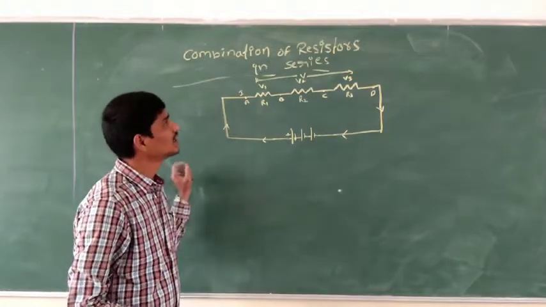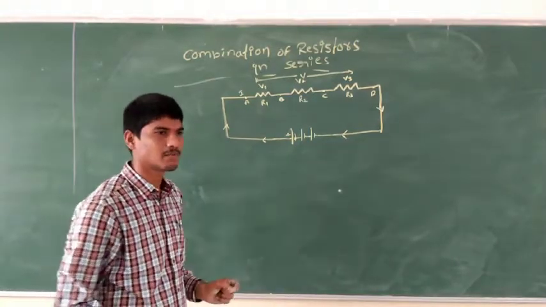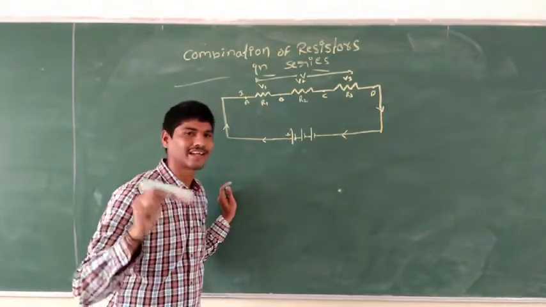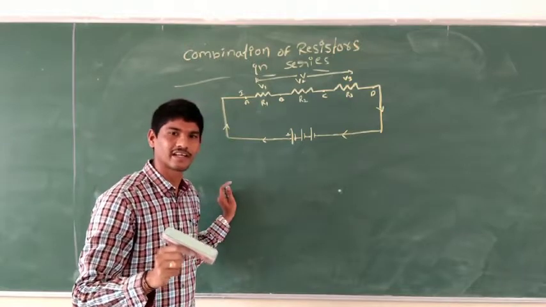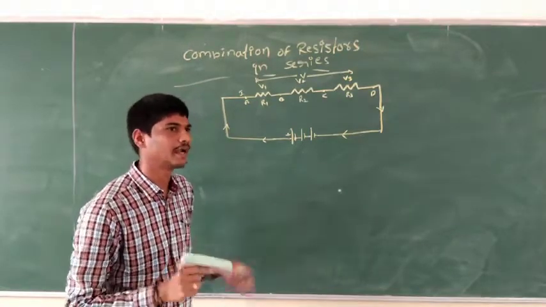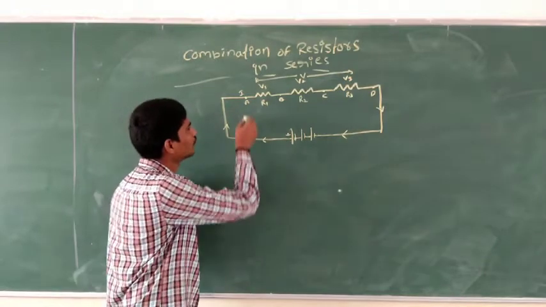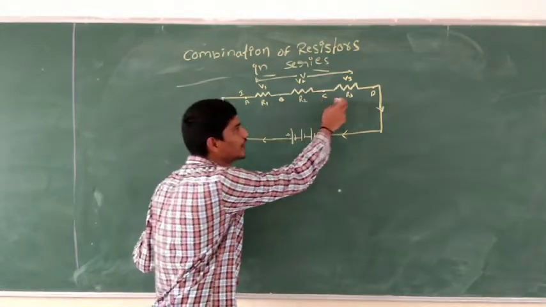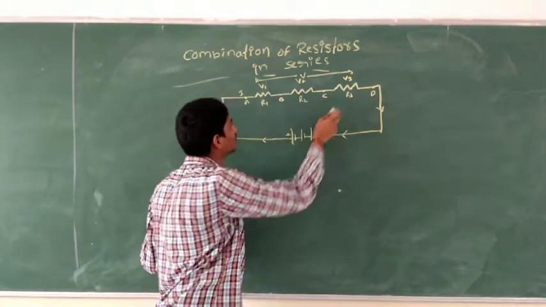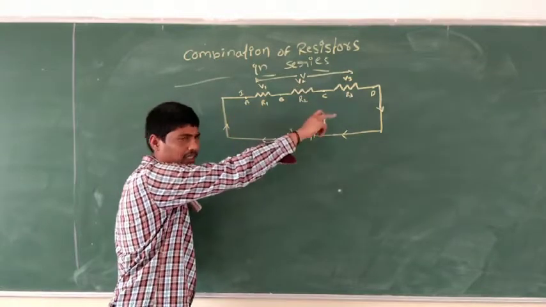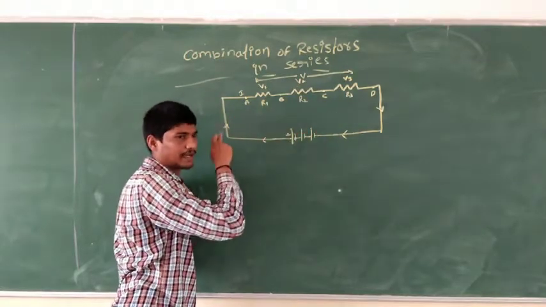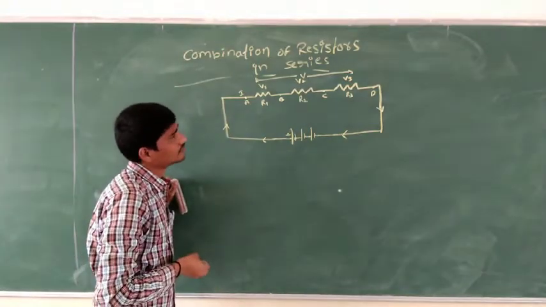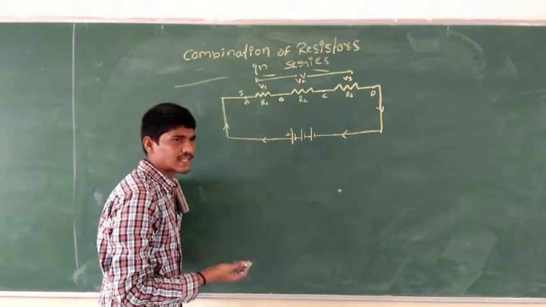The combination of resistors in series is nothing but one connected to another. Two or more resistors are said to be connected in series if they are connected end to end. If you observe here, from A to B a resistor is connected, from B to C another resistor is connected, and from C to D another resistor is connected. It is nothing but an end-to-end connection in a complete circuit. Clear everyone?